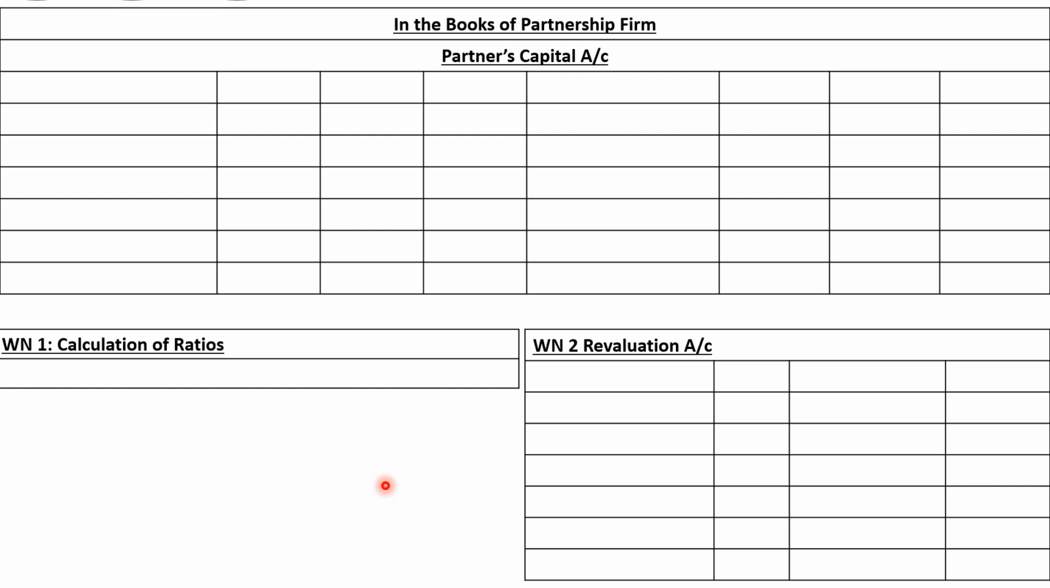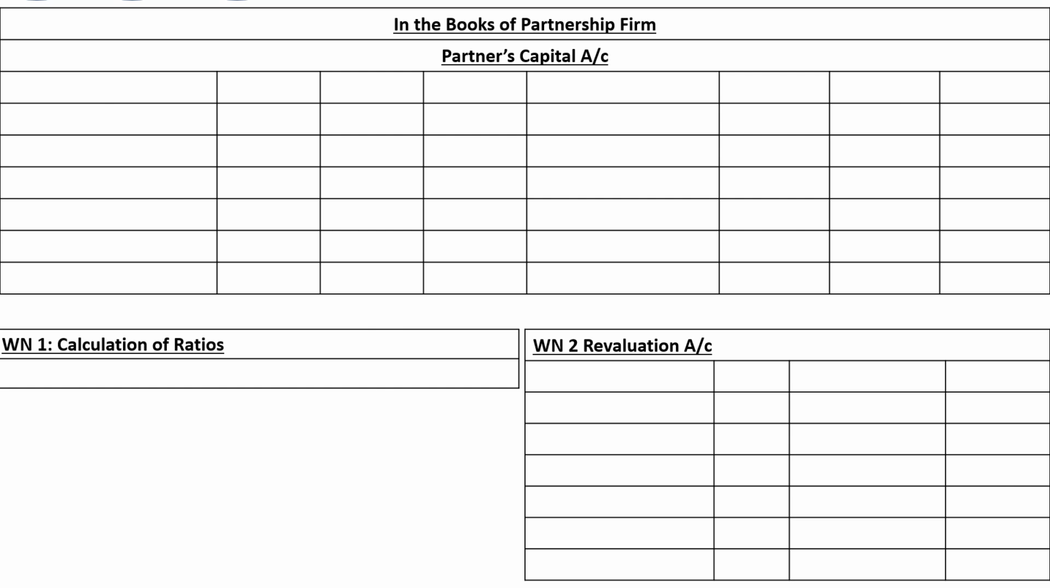Okay. So pause the video, draw the partners capital account, 6 to 8 lines. Calculation of ratio, 6 to 8 lines. Oh sorry, not 6 to 8 lines. Here it is given already. So hardly 3 to 4 lines. And working note number 2, revaluation account, 6 to 8 lines. So 6 to 8 lines for partners capital account, 2 to 3 lines for working note number 1, and 6 to 8 lines for the purpose of revaluation account. Pause the video, draw the account, and then resume the video.